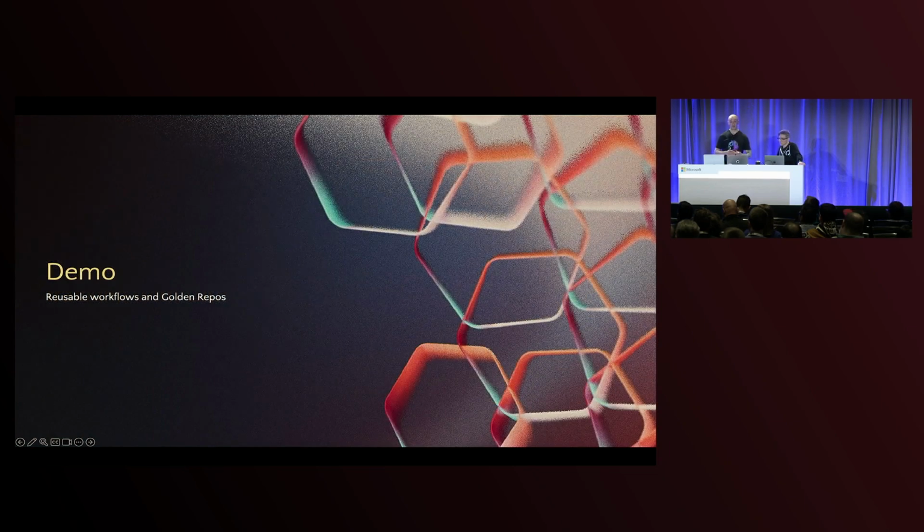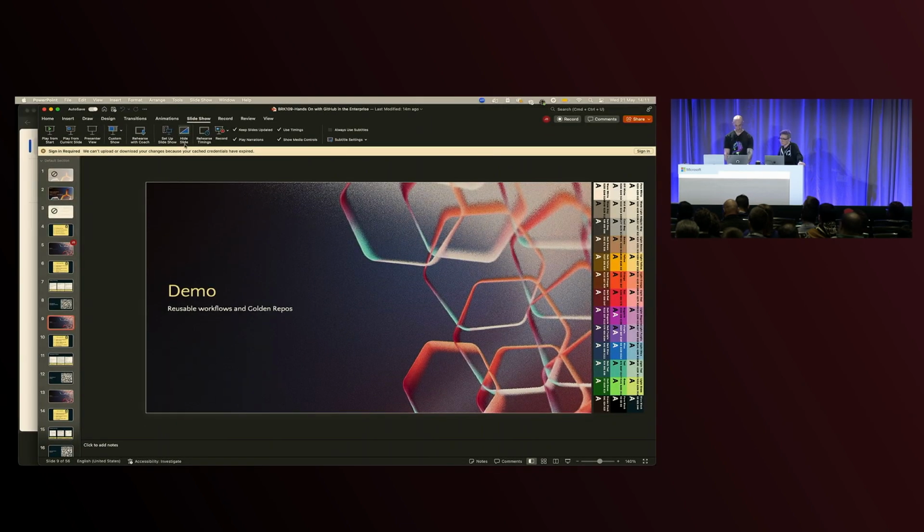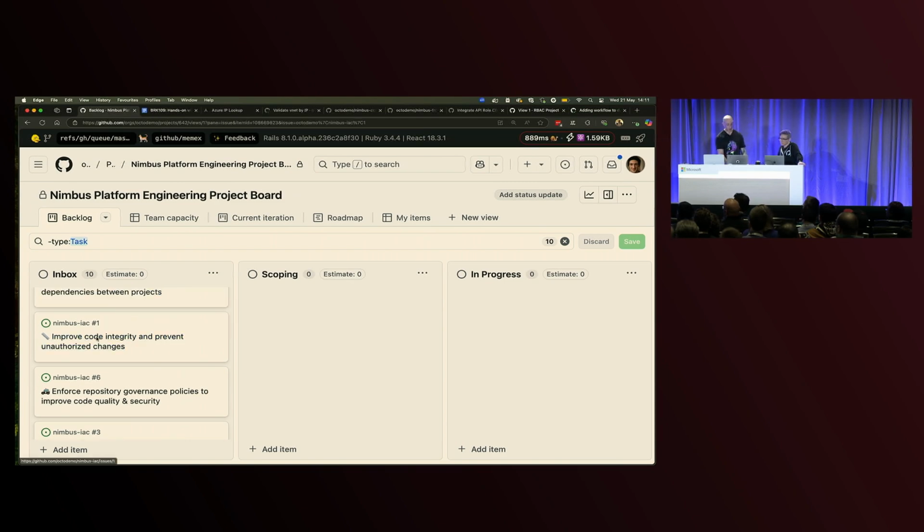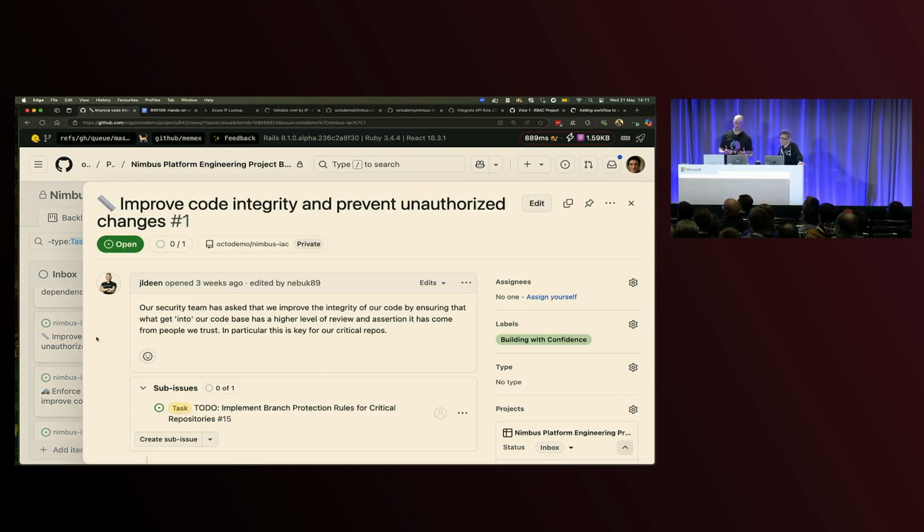Okay, so that is issues, that is projects. We now need to see what the next ask is in our backlog. Our next ask is to look at how we can improve code integrity in our code base and how we can add rules and policies around how people are working. So the first thing we want to think about is where we want to apply those policies and rules. Is it across all repositories or is it across a subset?